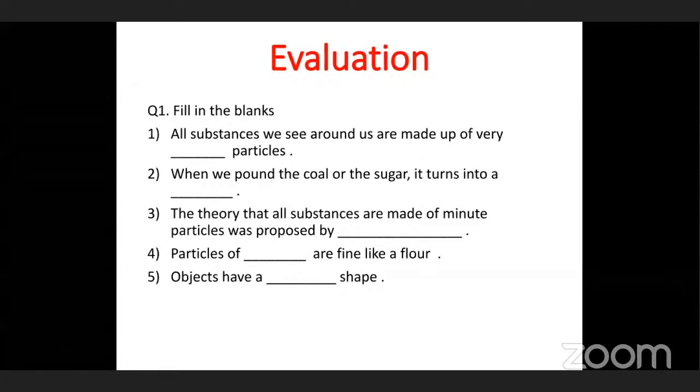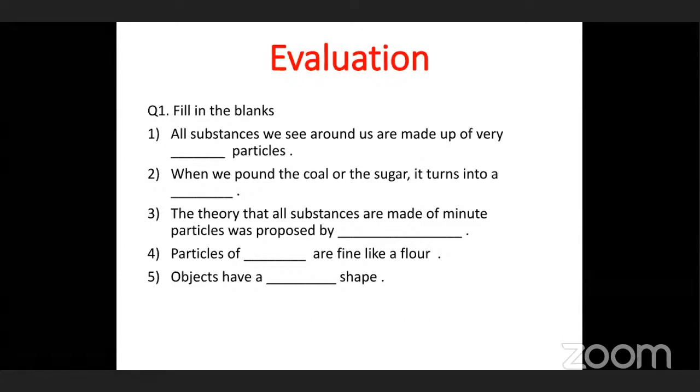Okay, second one, children. When we pound the coal or the sugar, it turns into a dash. What will be the answer here? What happens to the sugar or coal when we are pounding it, when we are not putting it in the water? We are pounding the coal or the sugar. So what will happen to the sugar? It turns into a powder. When we pound the coal or the sugar, it turns into a powder. Okay, understood? Yes, teacher.